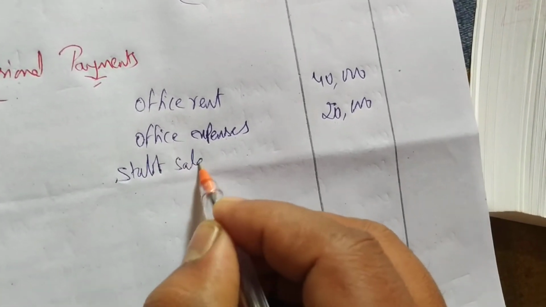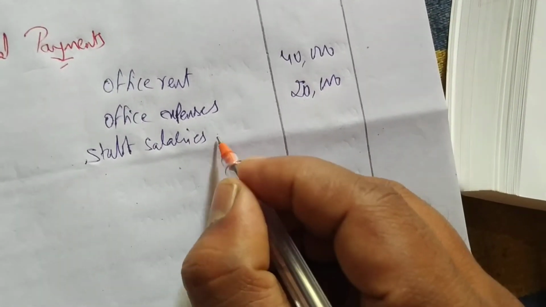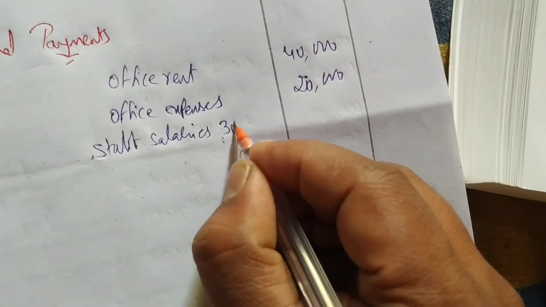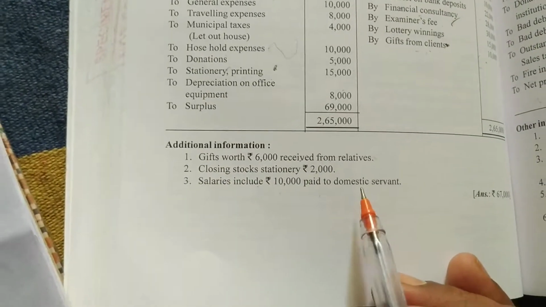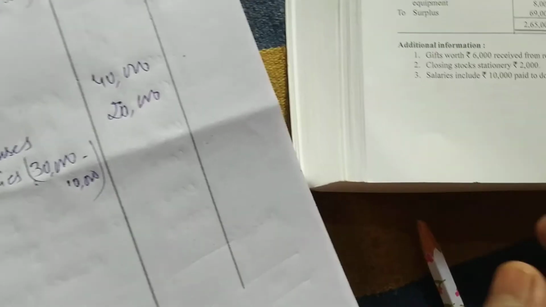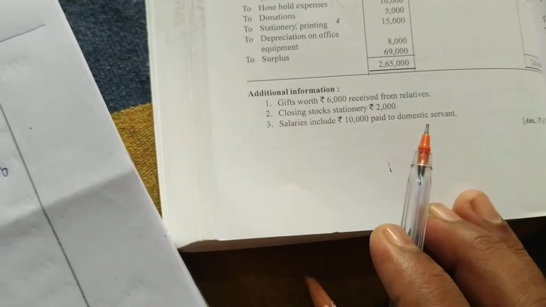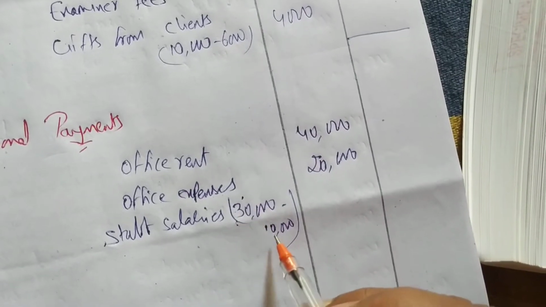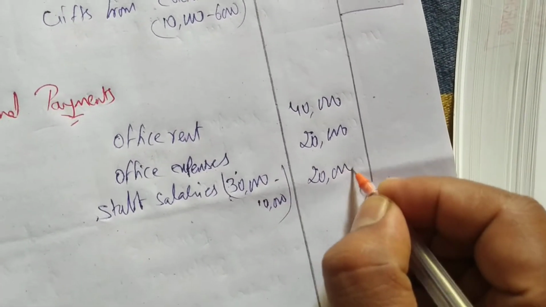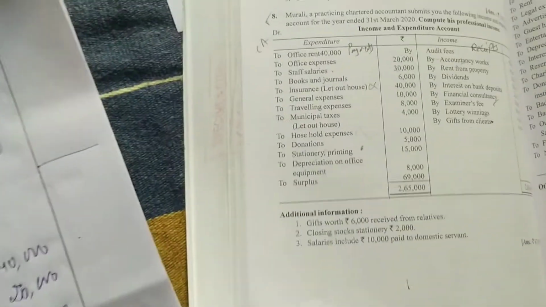Staff salaries total is 30,000. From that 30,000 we have paid 10,000 to a domestic servant. Domestic means the servant who is working at home, so this is a personal expense. The salary paid to a domestic servant is a personal expense and should not be considered. From the 30,000 staff salary, deduct the 10,000 paid to the domestic servant, and 20,000 is what we have paid to the staff.